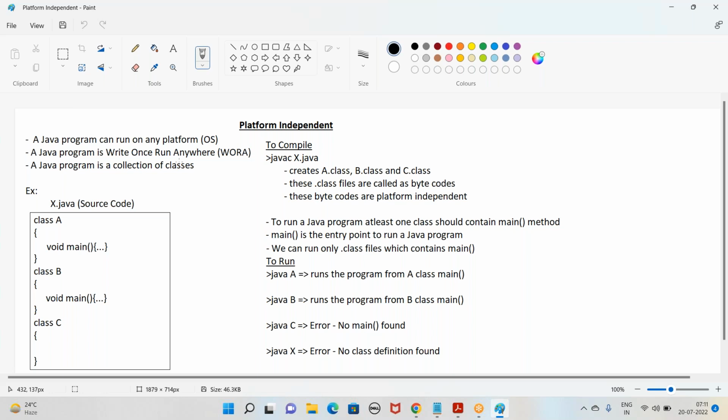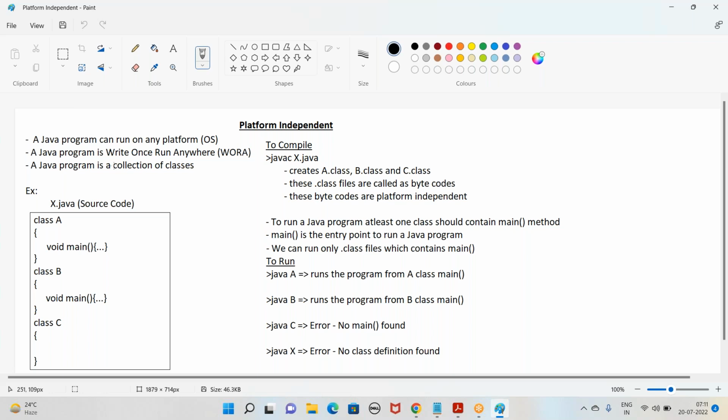If we write a Java program on Windows, we can take that same program and run it on other operating systems like Linux or Mac. Then what makes a Java program? It's a collection of classes.